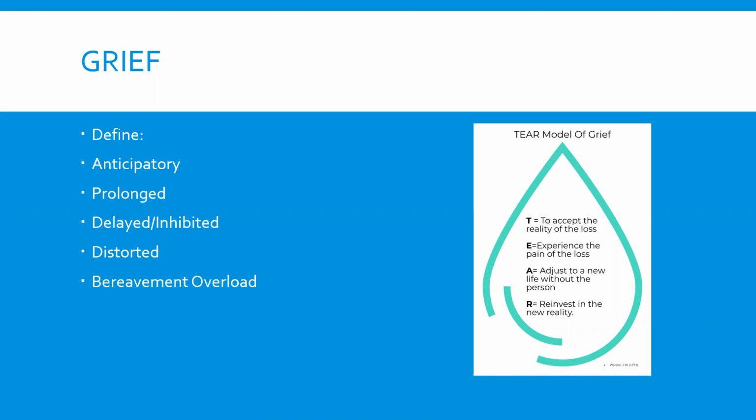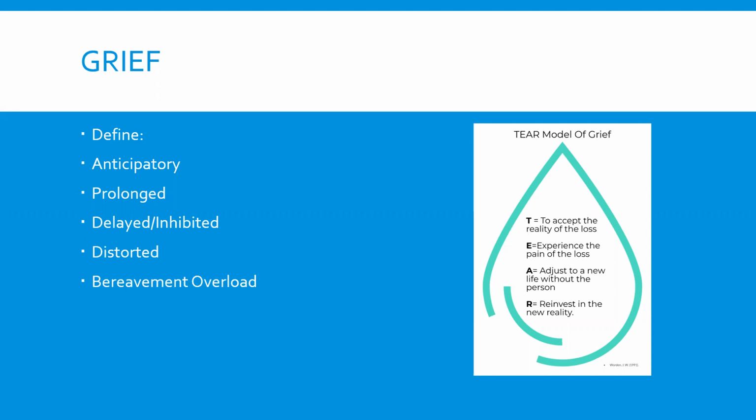And then we have a concept called bereavement overload. Bereavement overload occurs when you have multiple losses at one time. And bereavement is the process of dealing with grief. So the more that you're grieving, the more difficult it's going to be to get over those griefs, and it can cause a cumulative effect.